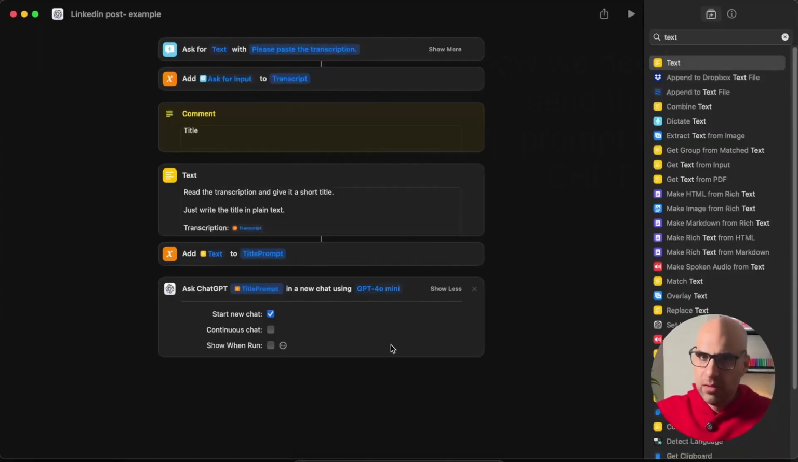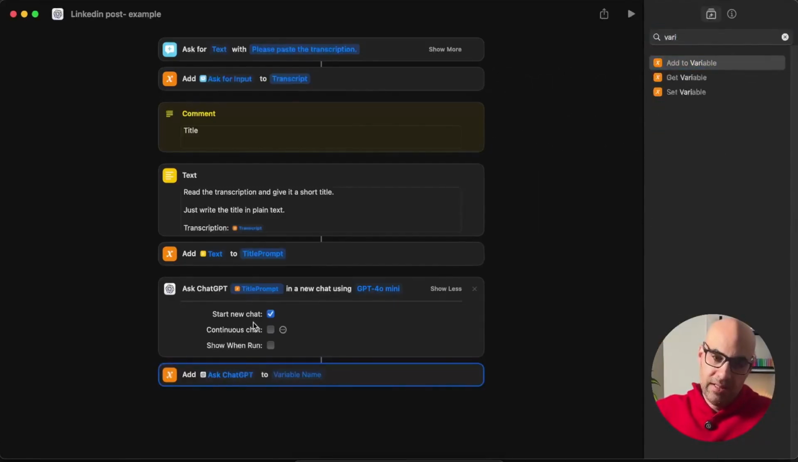So to do it, again, we need to add a variable. I'll search now for a variable, double click, and now you can see here, Ask ChatGPT means that the information that ChatGPT will give us, we'll store it in a variable called title. And then we'll use this variable at the end to send to the Apple Notes. We've now finished the first step, and let's move to the second step, to create a LinkedIn post.